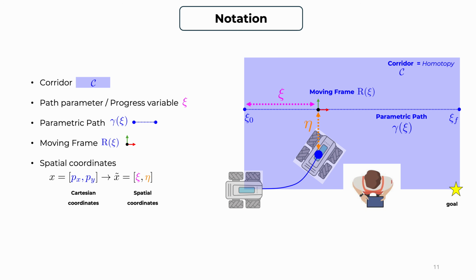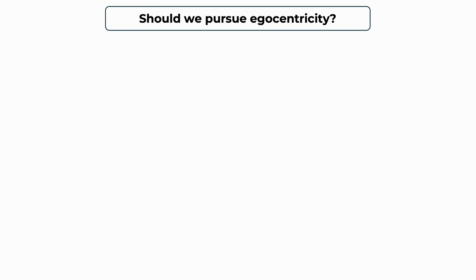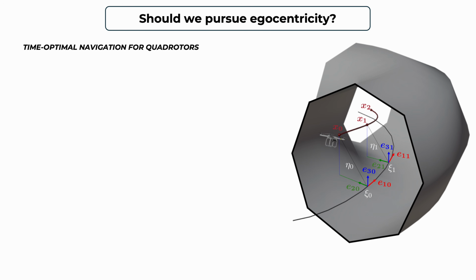Having introduced the notation, I think we are finally ready to get started with the first section where we want to validate our hypothesis. To do that, we will question if we should actually pursue egocentricity at all. In order to answer this question, we will rely on a very specific problem. Nonetheless, this problem will serve as a springboard to generalize some of the components and contributions that I'm about to present. We've chosen the problem of time-optimal navigation for quadrotors. And this is not an arbitrary problem. We've picked it for 2 specific reasons.